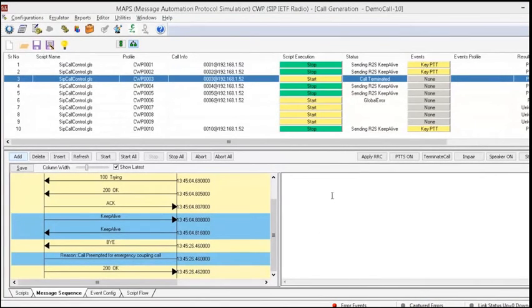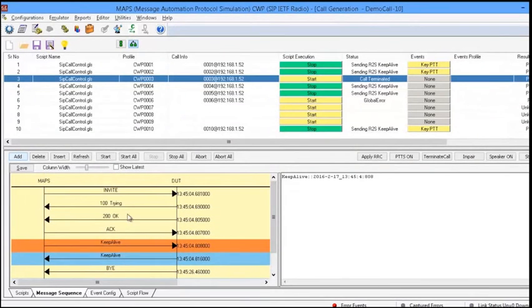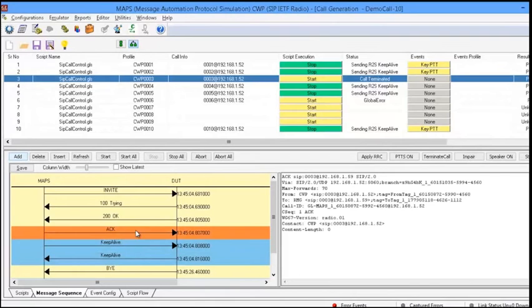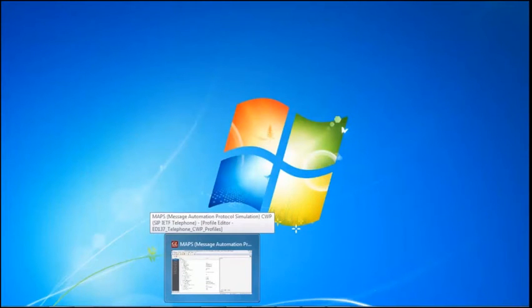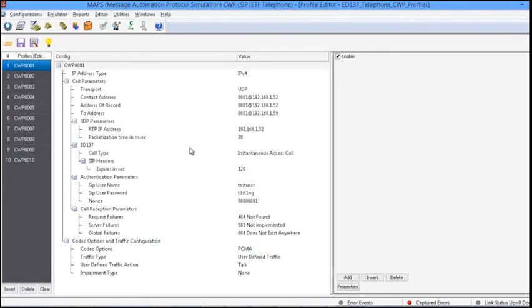As you have seen, it is very easy to configure and use by the technicians. They can simply place these calls and apply certain events on the calls. A complete detailed call flow is provided along with the message decodes. Now we will begin with our second product, that is MAPS ED137 telephone emulator, which simulates the telephone calls.